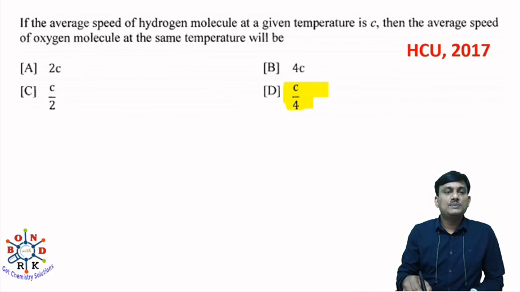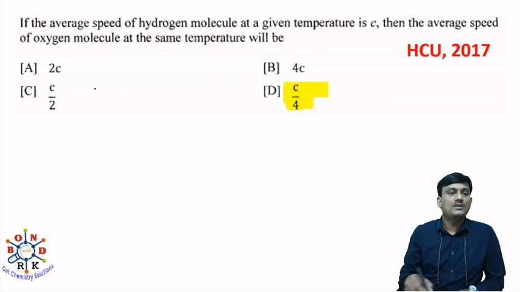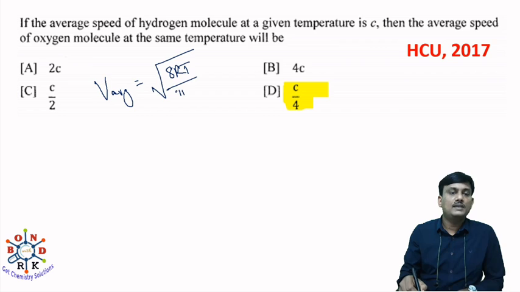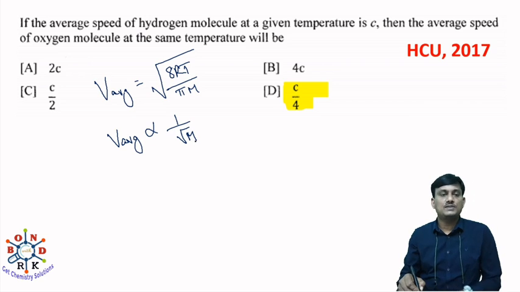If the average speed of the hydrogen molecule at a given temperature is C, then the average speed of the oxygen molecule at the same temperature will be. What is the V average? V average is equal to root over 8RT by pi m. At constant temperature, V average is directly proportional to 1 by root over m, or inversely proportional to root over m.